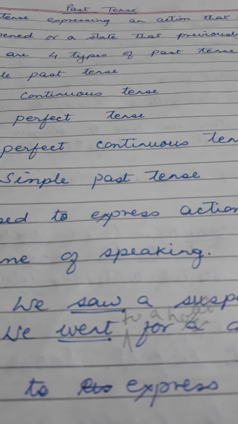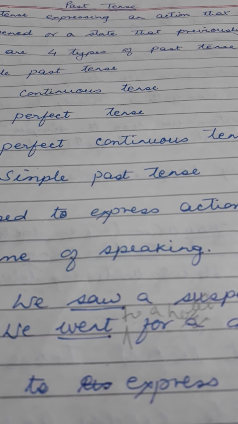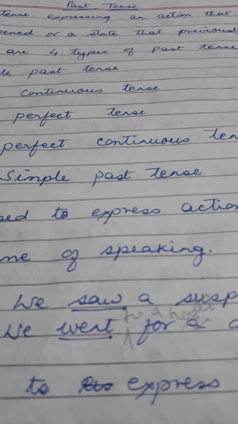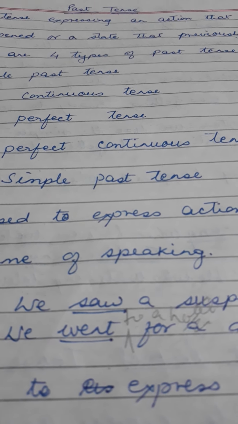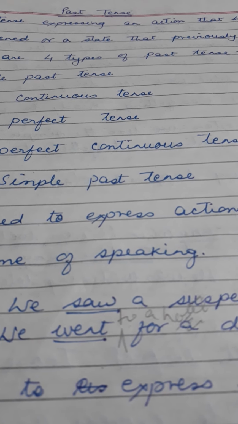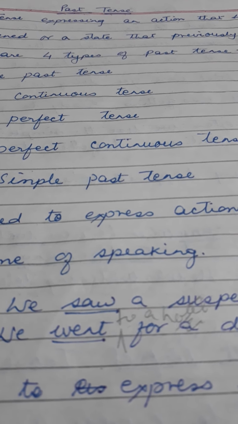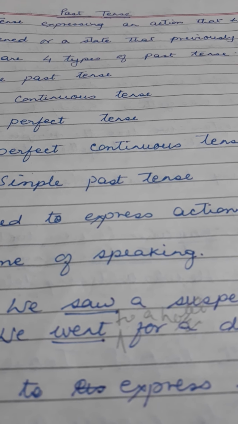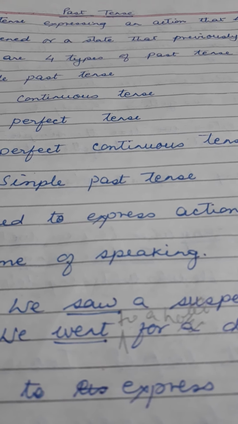In the last video, I had discussed with you tense, the definition of tense and present tense. In this video, I am going to discuss with you past tense. A tense expressing an action that has happened or a state that previously existed is called past tense. So, the thing or the activity which happened in the past, so it is over, that is called past tense.